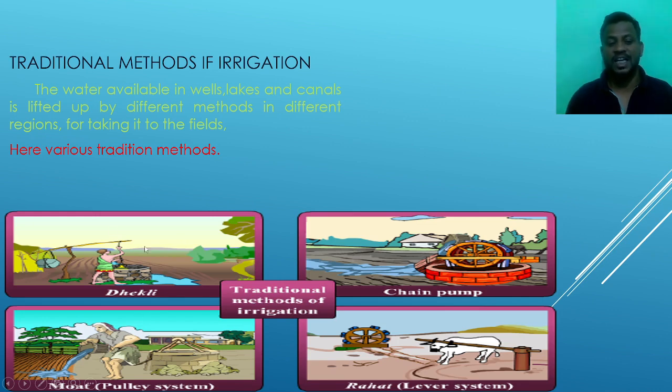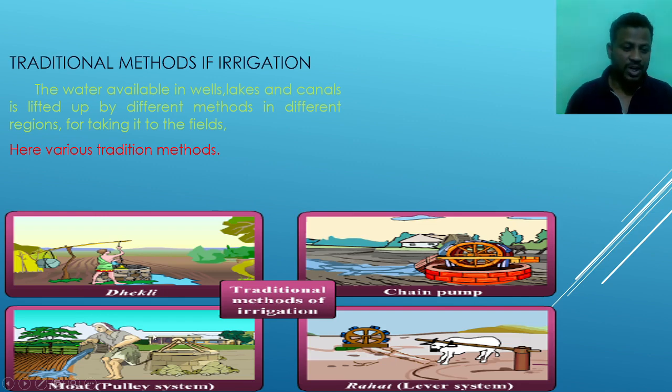This is known as the Dekli process, where a person takes a bucket-like substance and ties it to a balancing stick, and he pulls the water from the well. And the second one is the chain pump. By the chain pump, the farmer provides water to his crops. In the picture we can see the chain, the round things.